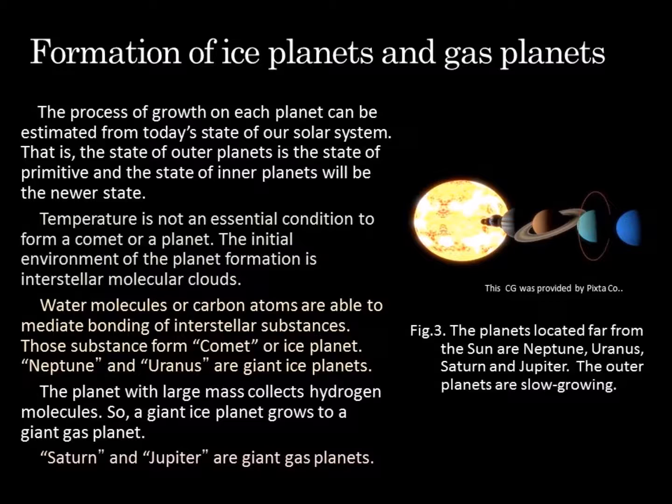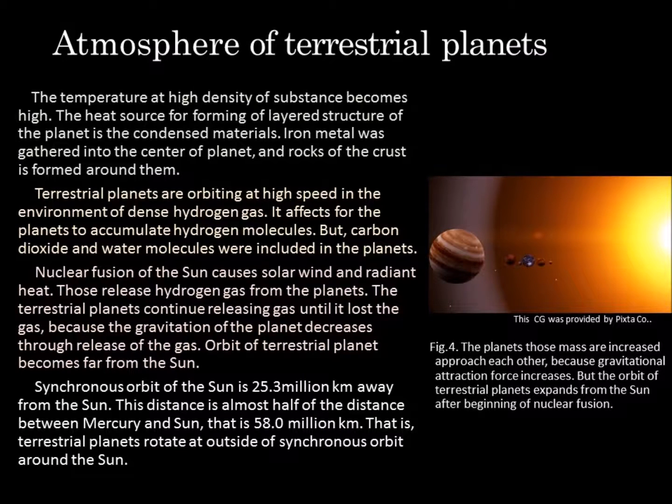Those substances form comet or ice planet. Neptune and Uranus are giant ice planets. The planet with large mass collects hydrogen molecules. So, a giant ice planet grows to a giant gas planet. Saturn and Jupiter are giant gas planets. Atmosphere of terrestrial planets. The temperature at high density of substance becomes high.